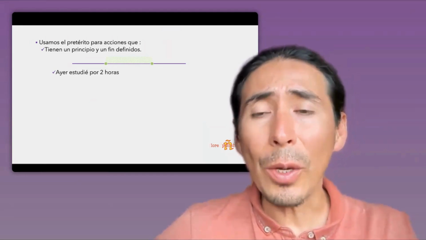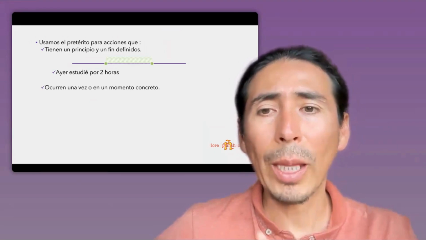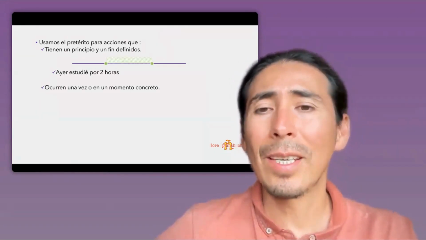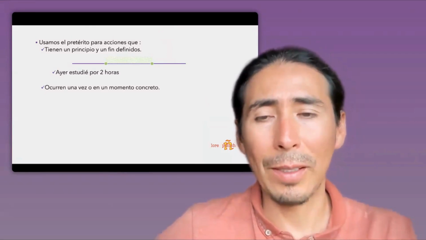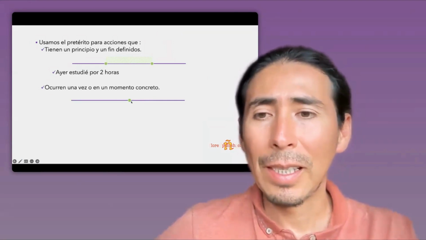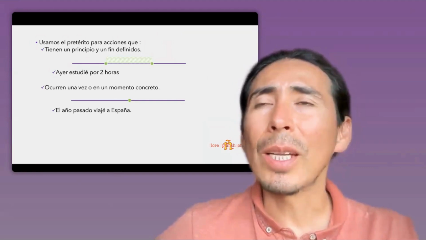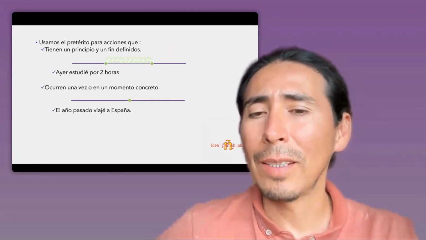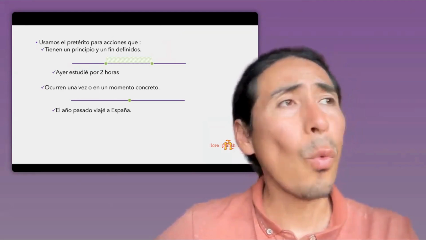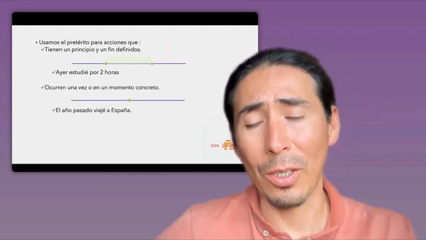Another way to use this past tense, remember: ocurren una vez o en un momento concreto. It happens once or in a concrete moment. So one specific moment, like this one: el año pasado viajé a España. So last year I traveled to Spain. That is one specific moment, el año pasado. So once in all the complete year, last year.